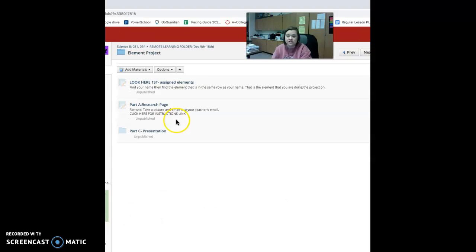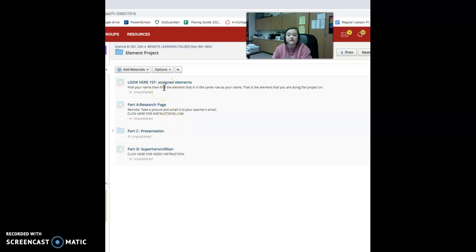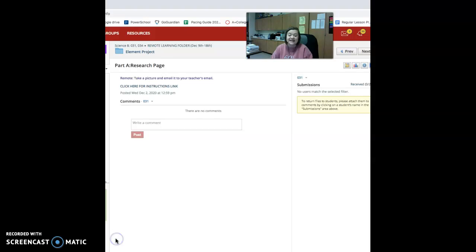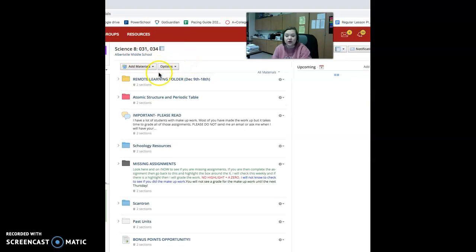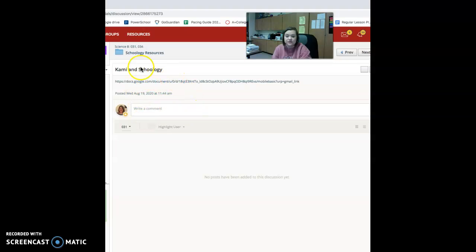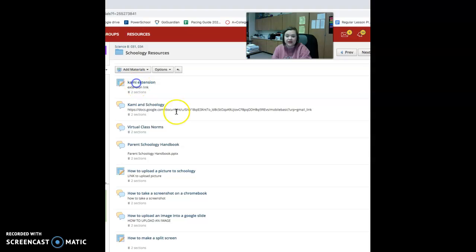Now, we are going to walk through the different parts. The first part is called the research page. You can see that I have a video attached. You click the video and you watch the video. You're also going to have a sheet attached right here that I'm going to put up in just a second, so you're going to be able to see it as well. It's going to be in a Kami document. If you don't have Kami on your computer, you need to go back to your home screen and click on Schoology Resources, and then click on Kami and Schoology. You can use that link. It helps you. And then there's also a Kami extension.